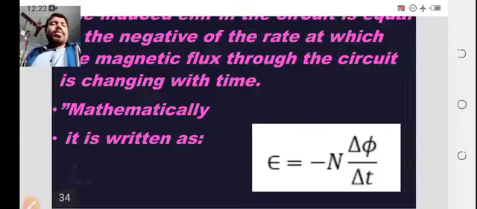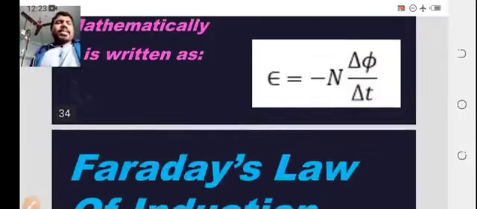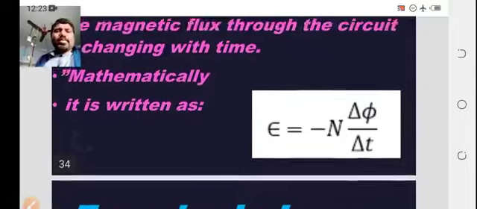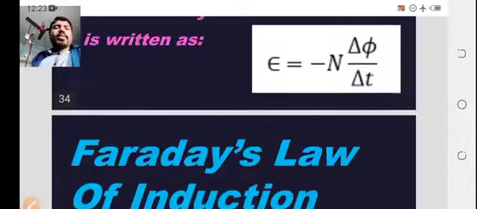The induced EMF in a coil is equal to the number of turns of the coil times the change of flux with respect to time. If somebody asks why it is negative, the negative indicates the opposing character, which we will see in a coming session.